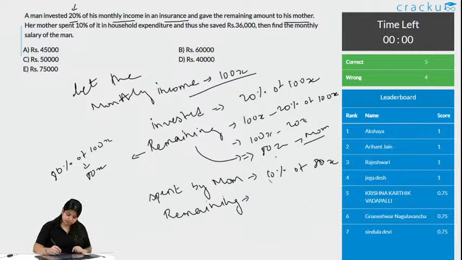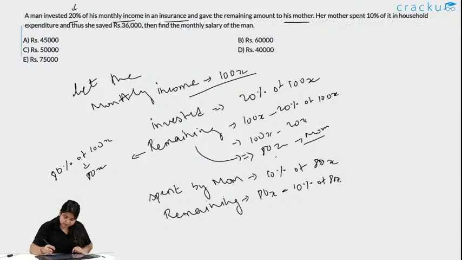Is equals to 80x minus 10% of 80x. Okay. When you solve this, what do you get? It is 80x minus 8x, and that again is 72x.